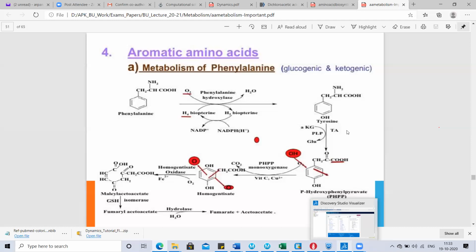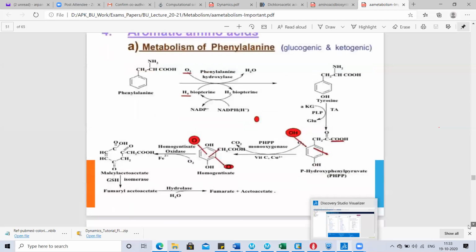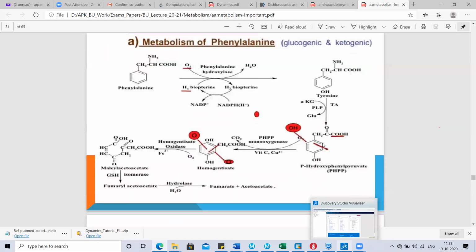And when this tyrosine reacts with alpha ketoglutarate, which is converted into glutamate, the enzyme here is transaminase. This transaminase converts tyrosine into para-hydroxyphenyl pyruvate. When the amino group of alanine is removed during transamination, as we saw earlier, it produces pyruvate.